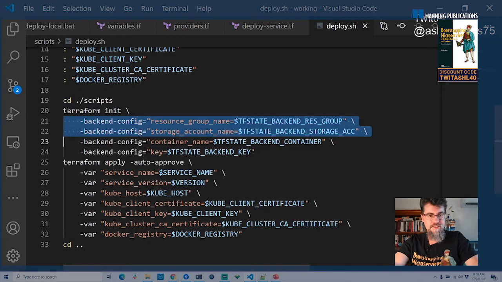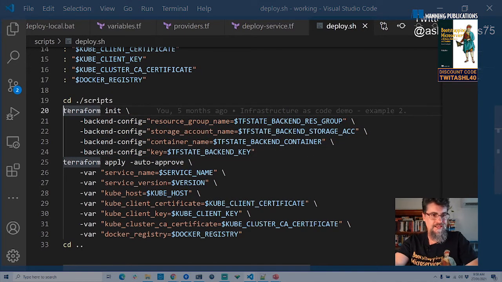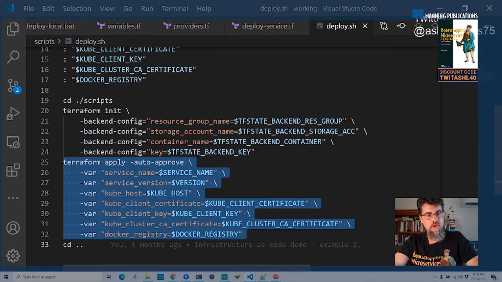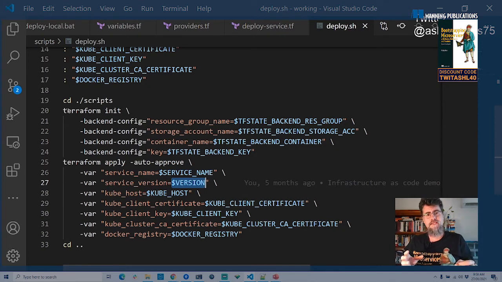There's some extra parameters here that manage the state and persist the state of the continuous delivery pipeline. I don't have time to explain that at the moment, but we're just doing the Terraform init. And then we're doing the Terraform apply with the auto approve, and we're wiring in all our Terraform variables from global variables. Now, these global variables, environment variables, are basically, in Bitbucket, called repository variables.